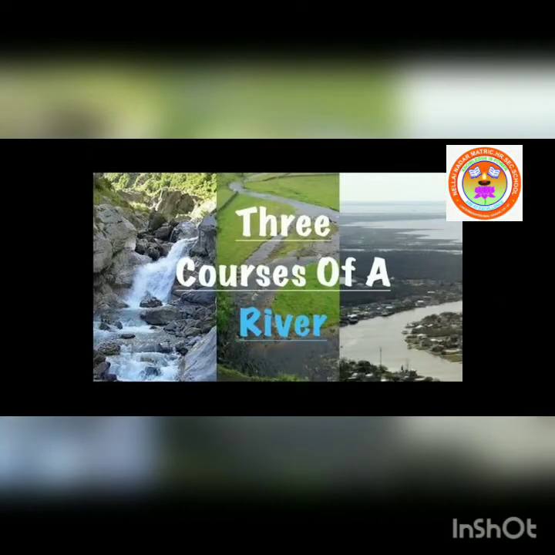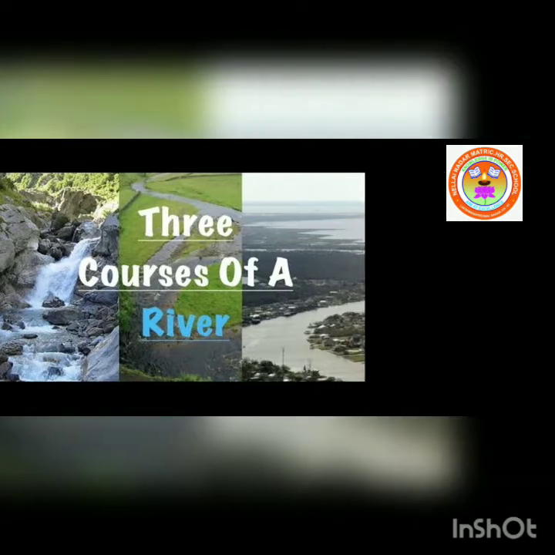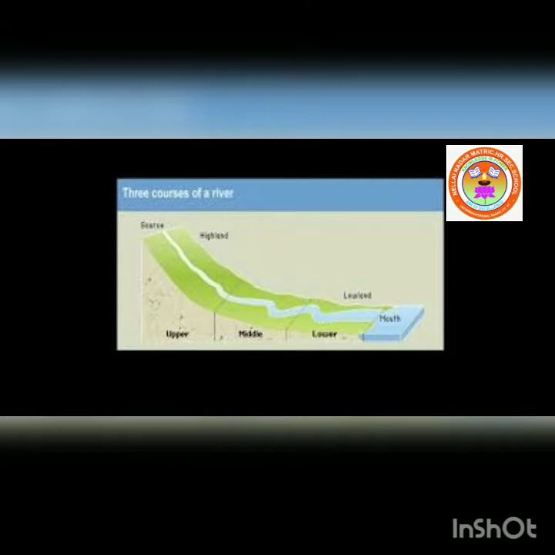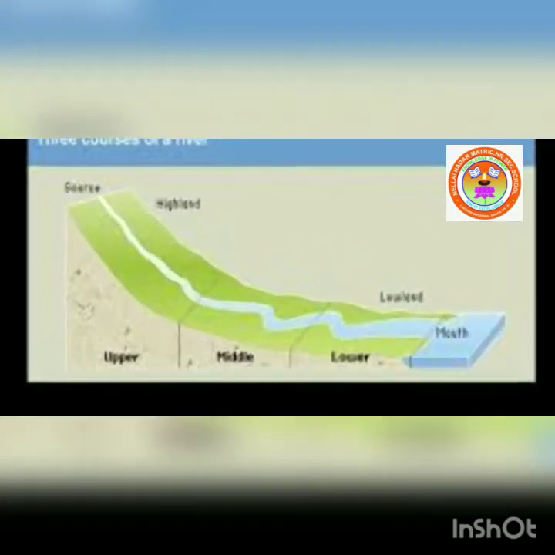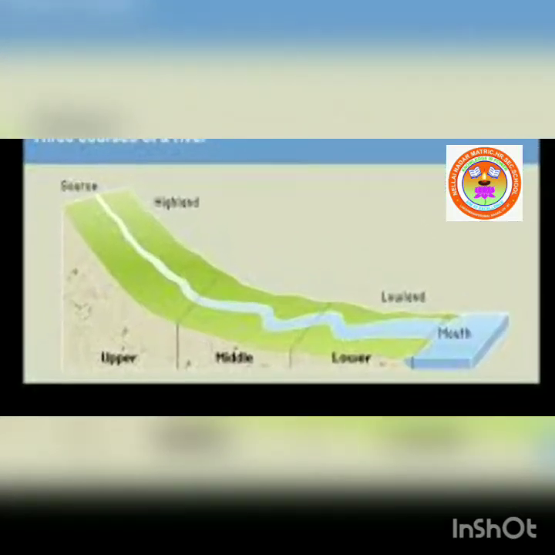Next, courses of river. Rivers generally originate from mountains and end in a sea or lake. The whole path that a river flows through is called its course. The course of a river is divided into upper course, middle course, and lower course. You can see here upper course, middle course, and lower course.